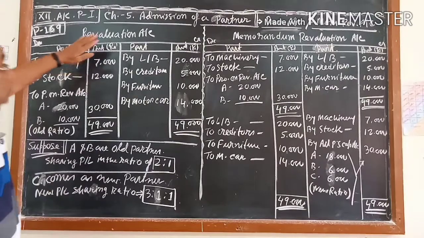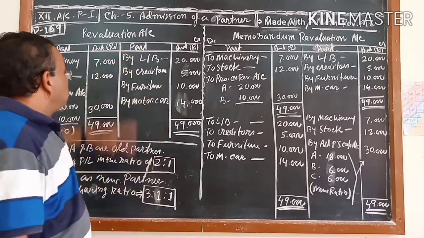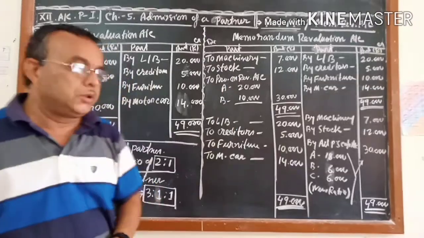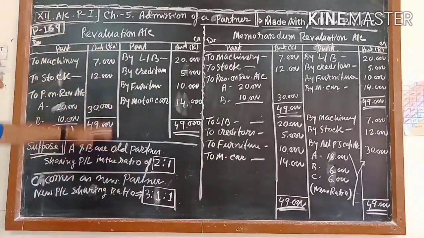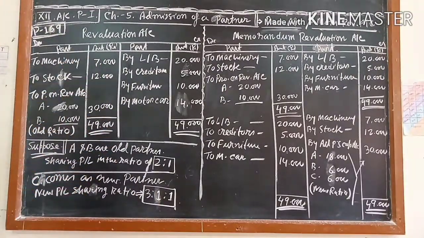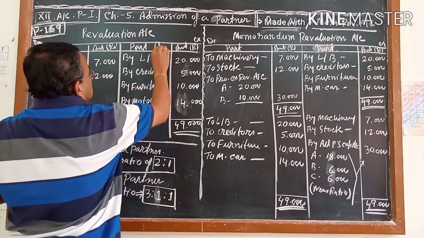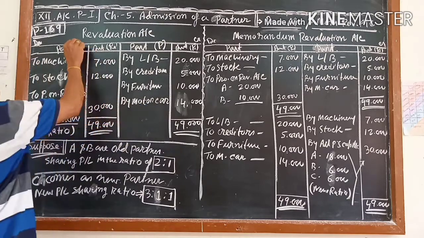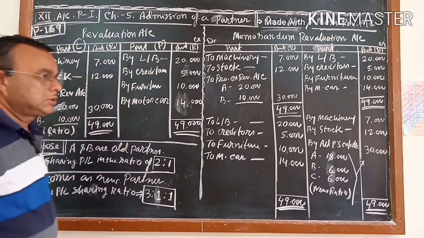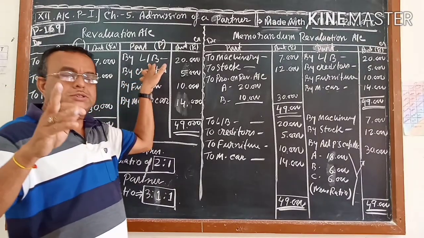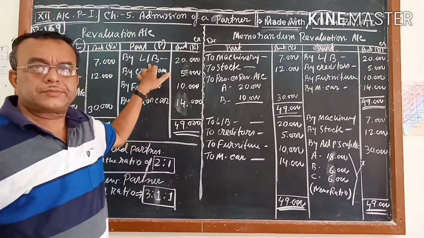Now, first, what you know, I want to tell you. After that, what you do not know, I will tell you. This is the revaluation account I have done. The credit side, all of you know, is your profit side and this is your loss side. I wrote 'By land and building' so you understand what the adjustment was.